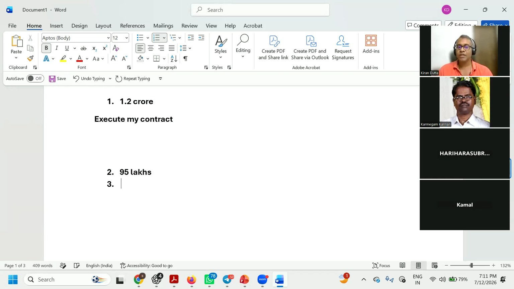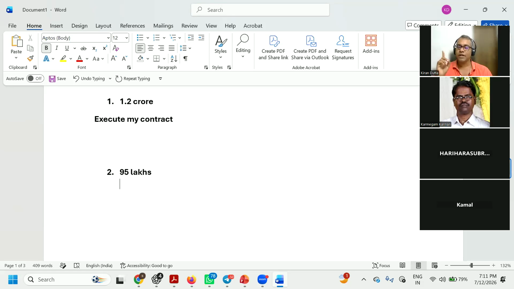As an option contract buyer, I only have the right. I don't have the obligation to honor this contract. But what is the strike price? Irrespective of whatever the movement in the market, I told the seller I am going to give 1 crore. That is the promise I made.